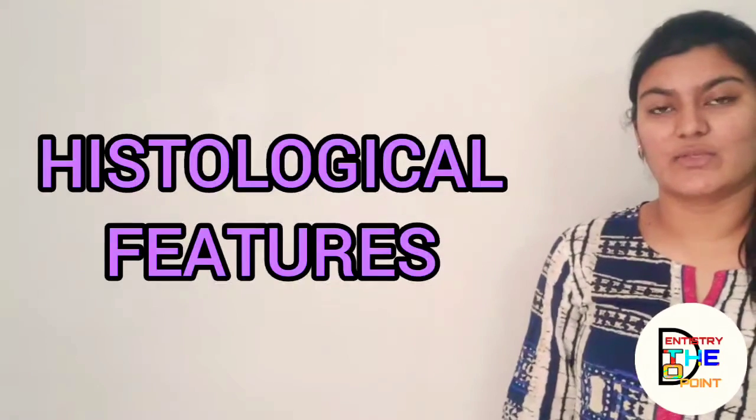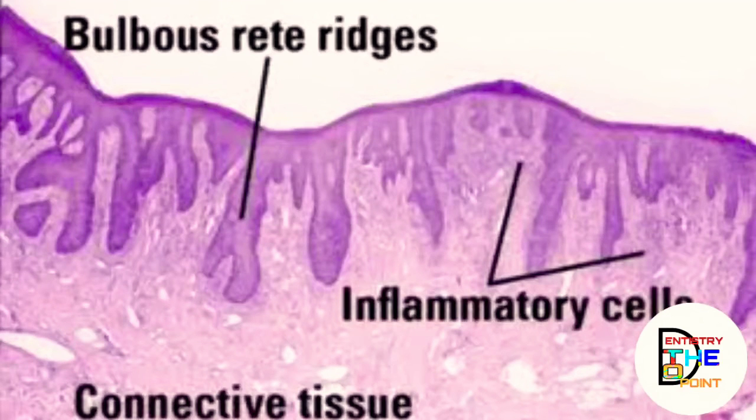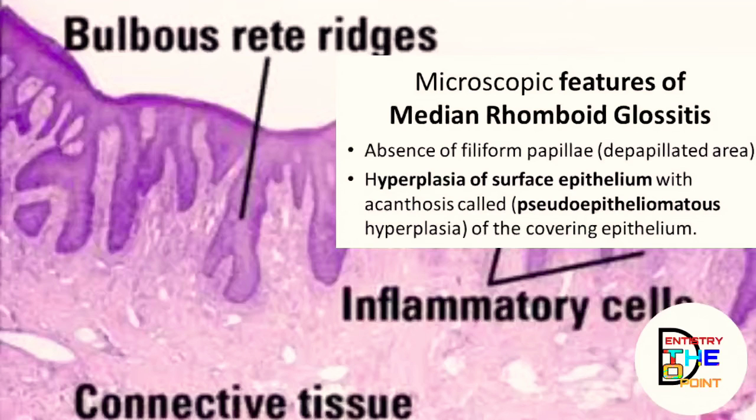Talking about the histological features, there is a smooth or nodular surface that is covered by stratified squamous epithelium, and the stroma under it has dilated capillaries. Also, the fungiform and filiform papillae, as you know, there are areas of depapillation, so these are absent. Also, a mild to moderate chronic inflammatory cell infiltrate may be seen. Since it is associated with candida infections, it may result in excess surface keratin or extreme elongation of the rete processes, and because of the hyperplasia it is known as pseudoepitheliomatous hyperplasia.